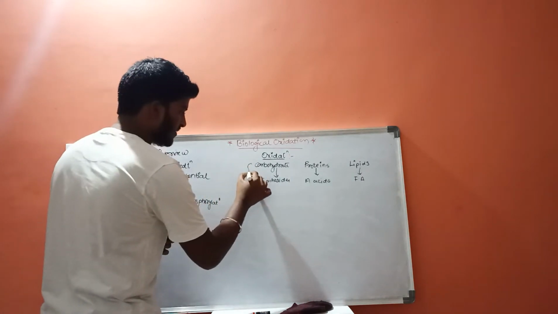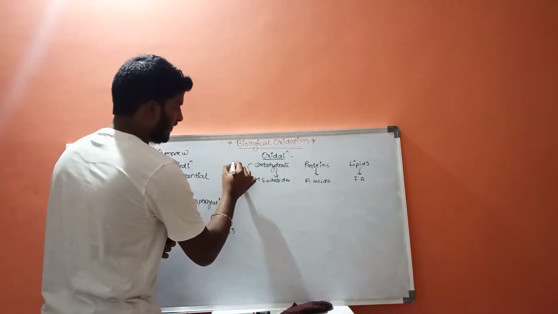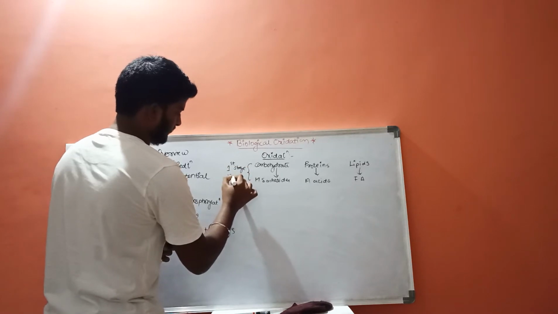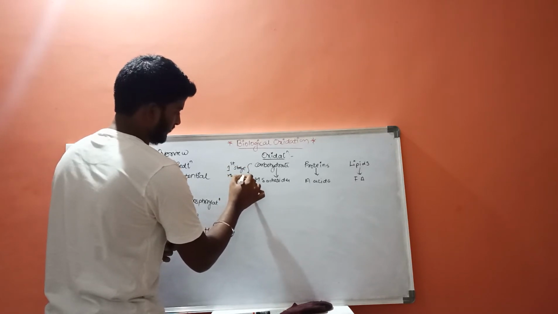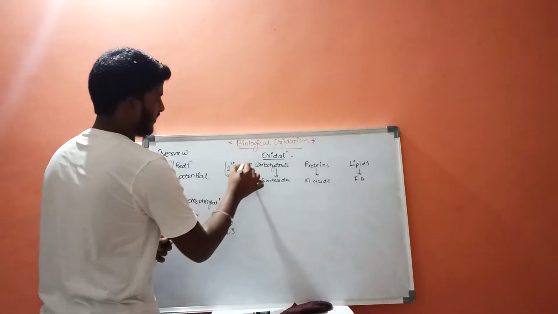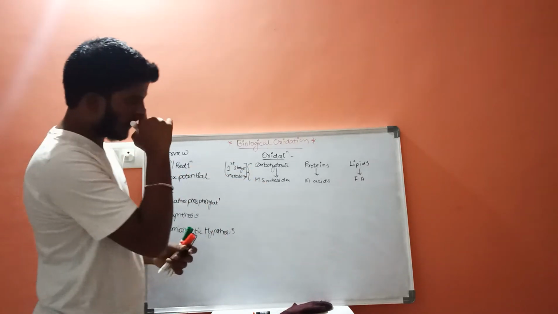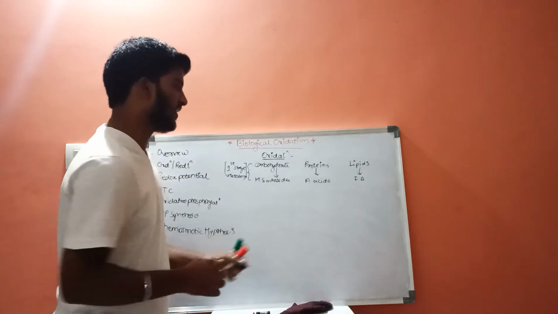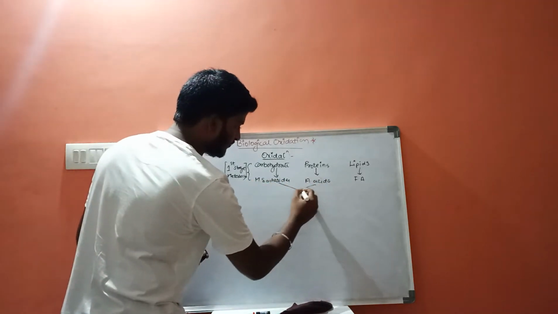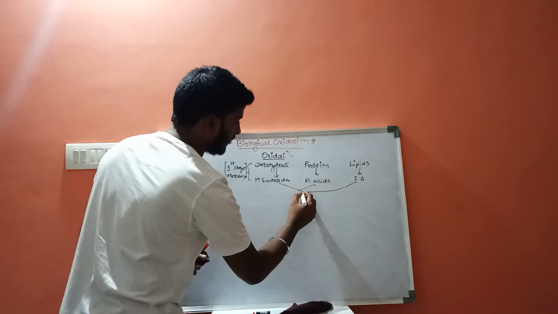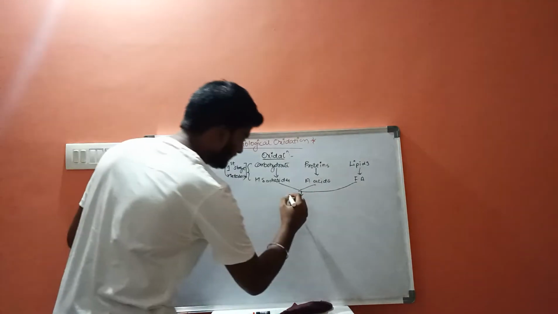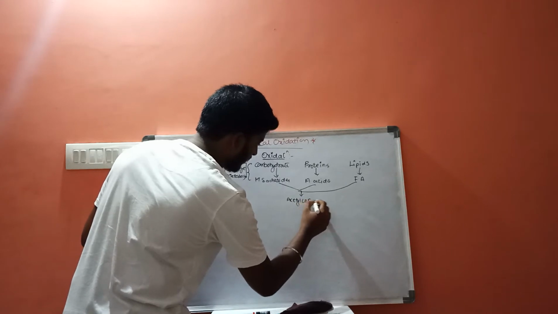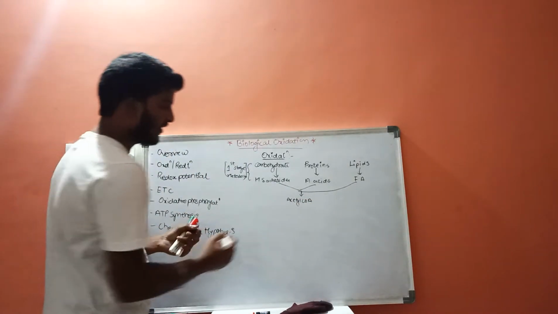This entire process is called first stage metabolism. Now, these monosaccharides, amino acids, and fatty acids will get converted into acetyl CoA. This acetyl CoA will enter into the TCA cycle.